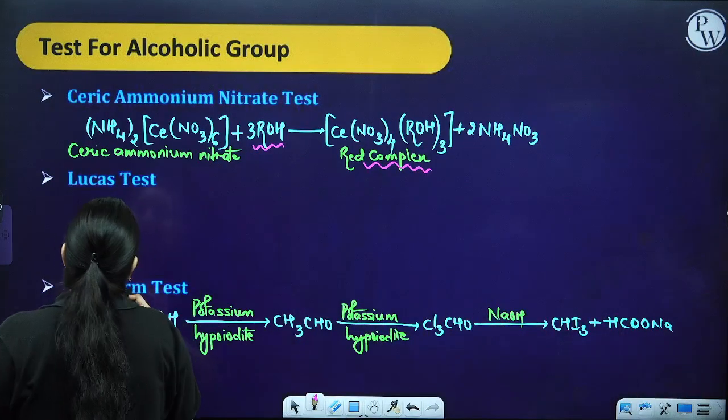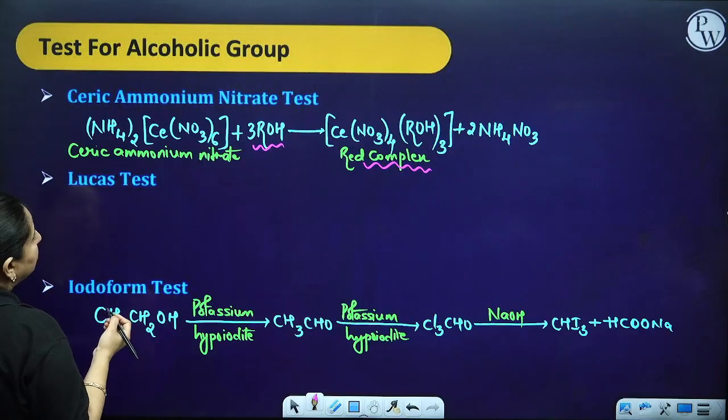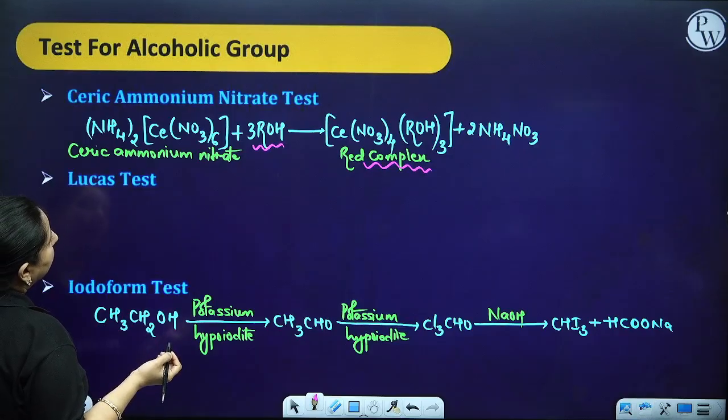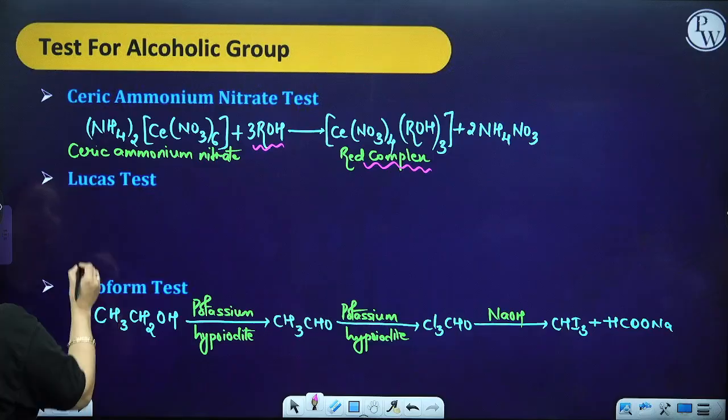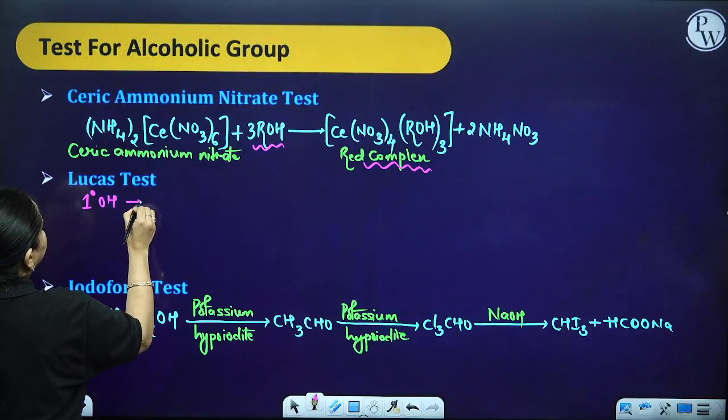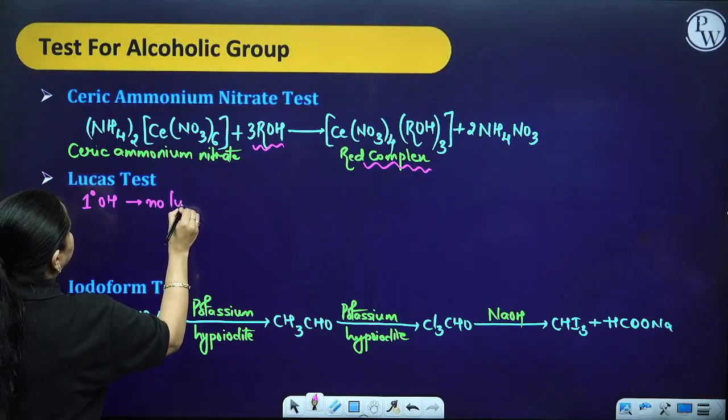Lucas test is what we have done in the chapter also, that you have ZnCl2 in the presence of HCl. If you have a first degree alcohol, then no turbidity will be there.